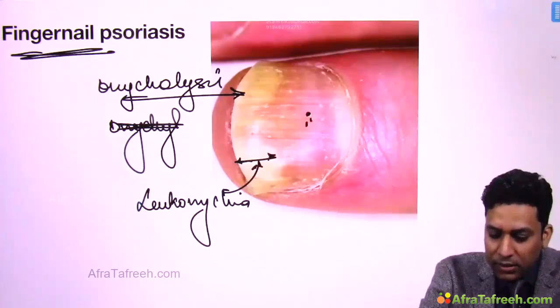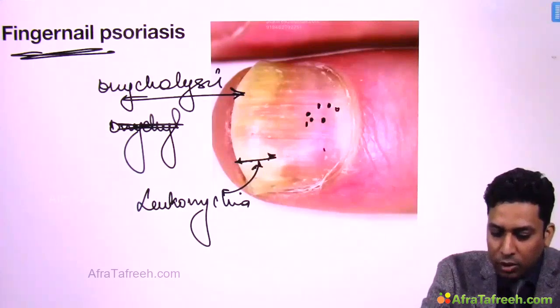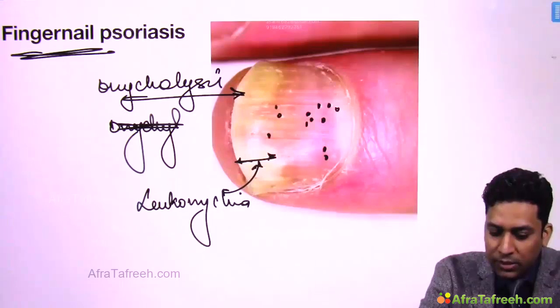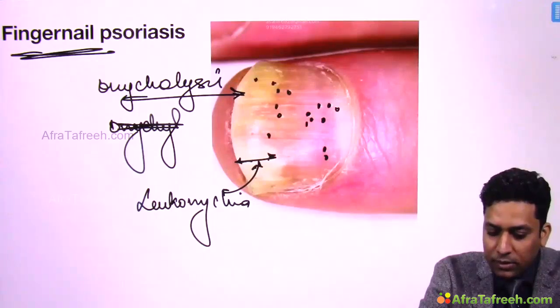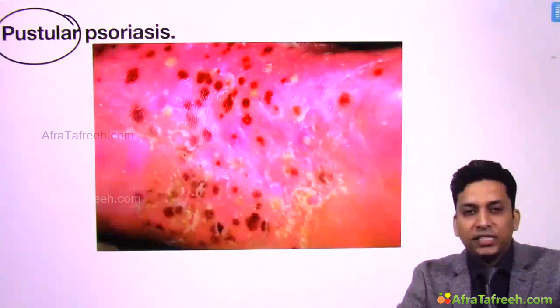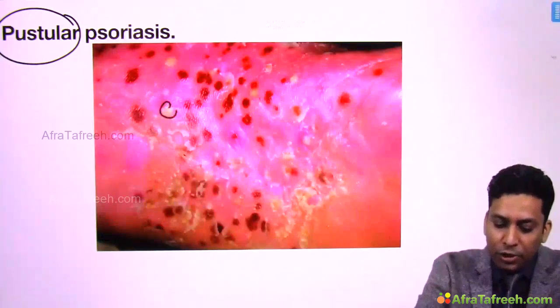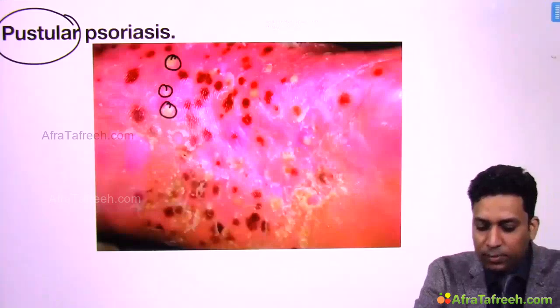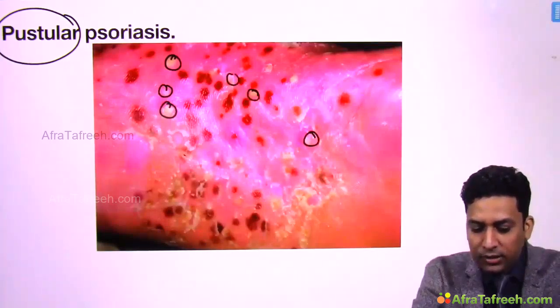Then you can see pits. These small depressions or pits are seen. So pitting is present, and these are irregular and deep pits. Then sometimes a severe type of psoriasis develops, that is, sterile pustules start developing. You need to look for these pus-filled lesions. So this is pustular psoriasis.